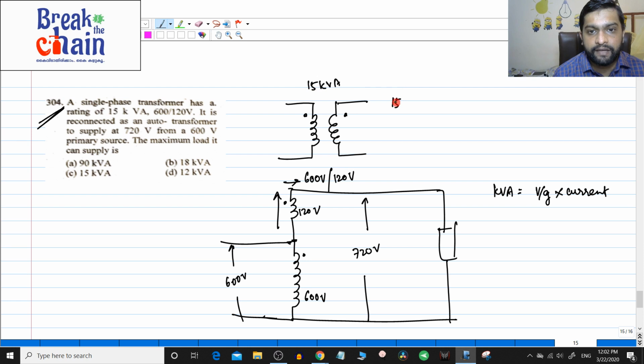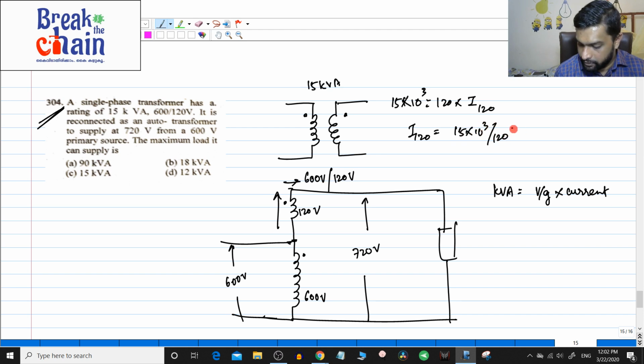So, 15 kVA, 15 into 10 cube, will be equal to 120 into the current rating of the 120 volt winding. So, that I 120 will be equal to 15 into 10 cube divided by 120. So, that is 125 ampere. So, the current rating of the 120 volt side is 125 amperes. So, only that much current can flow through this thing here.